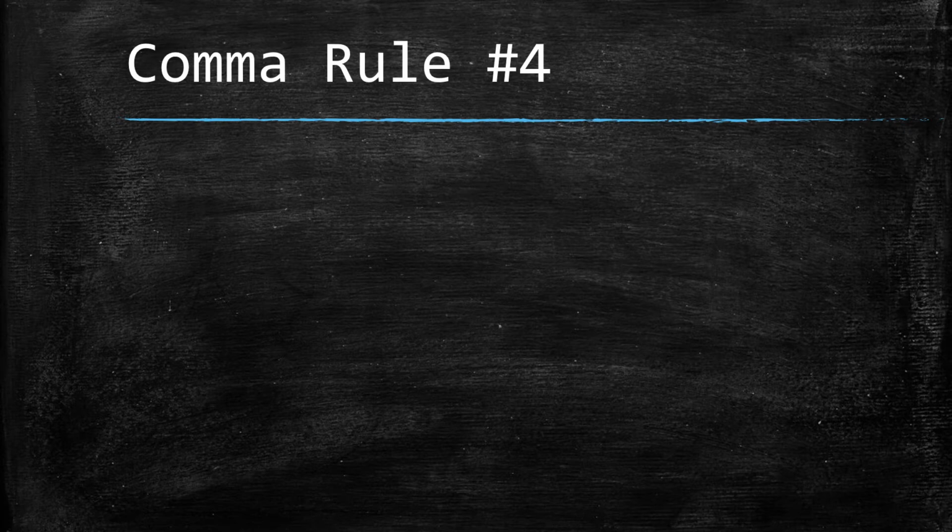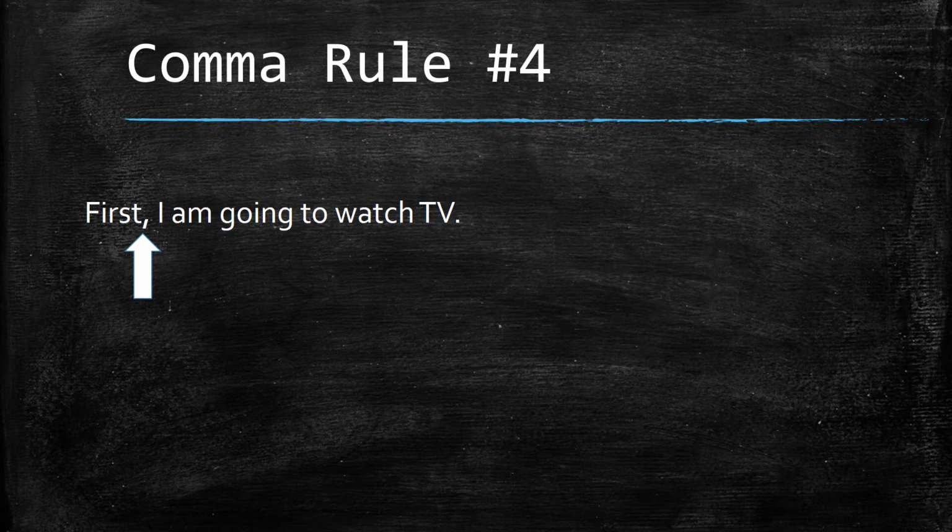Now let's look at the fourth rule for using commas. The fourth rule for using commas correctly is to use a comma to separate a sentence transition from the rest of the sentence. In the sentence, first, I'm going to watch TV, I placed a comma after first. This is because first is a transition word, so I have to separate it from the rest of the sentence.